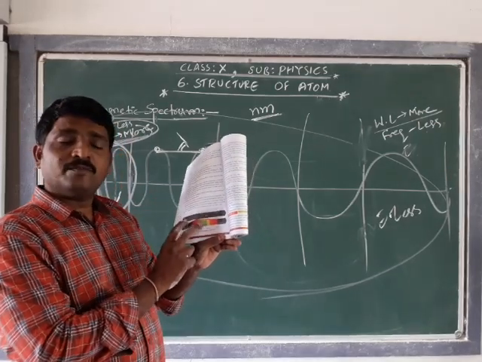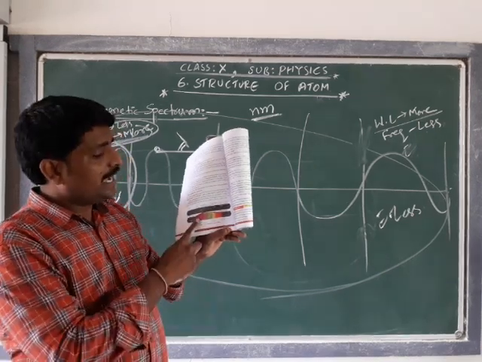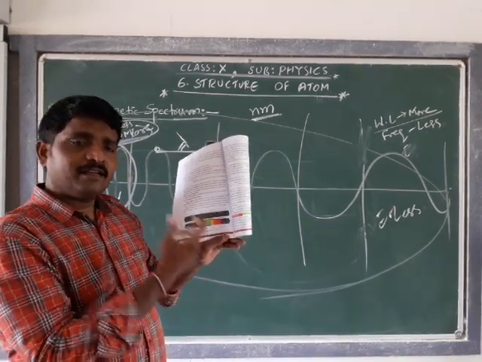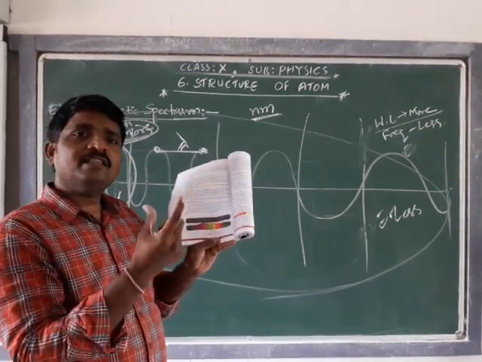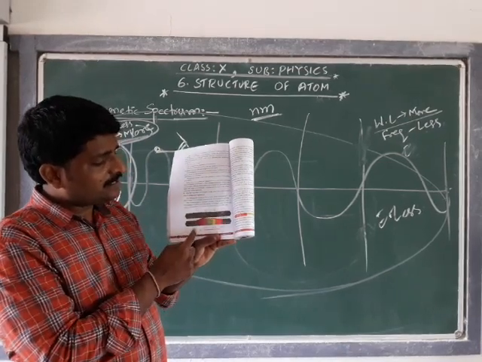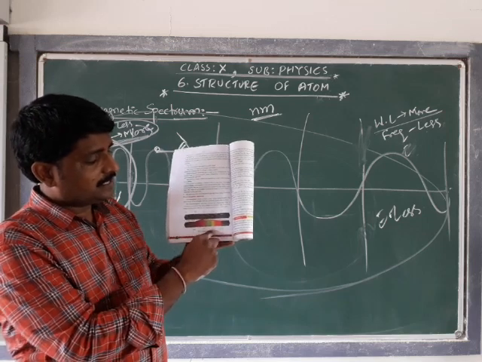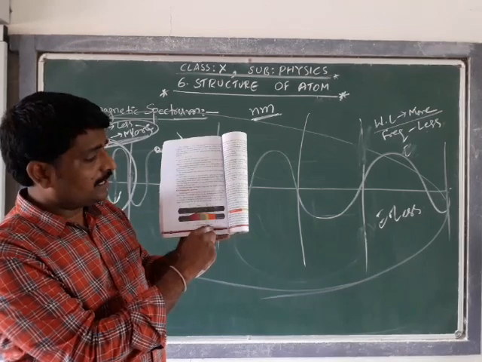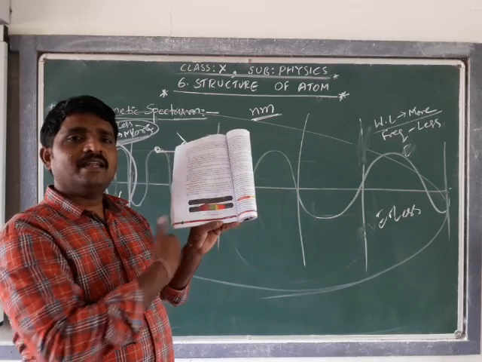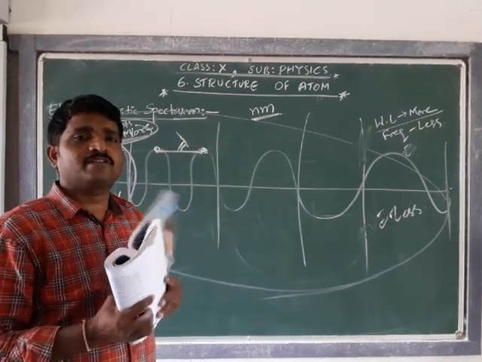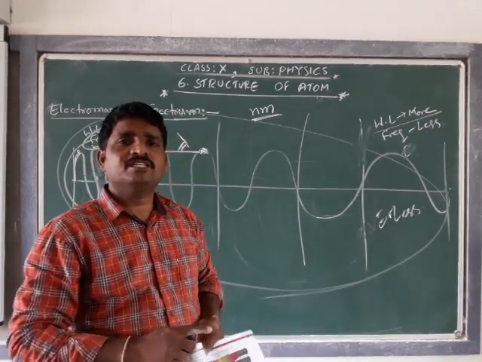The electromagnetic spectrum is a combination of different types of electromagnetic waves, and every electromagnetic wave possesses its own respective functionality. If the wavelength of the electromagnetic wave is 400 nanometers, it gives its respective color; 500 nanometers, its respective color; 600 nanometers, approximately yellow; and 700 nanometers, red color. More than 700 and less than 400 is called the invisible spectrum, and those electromagnetic waves have their respective functionality.